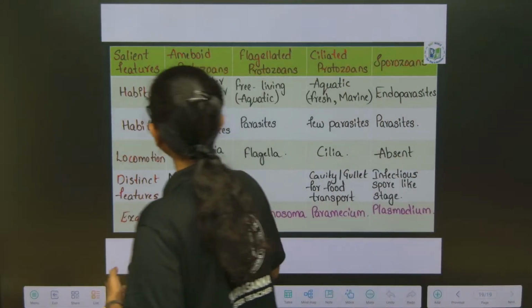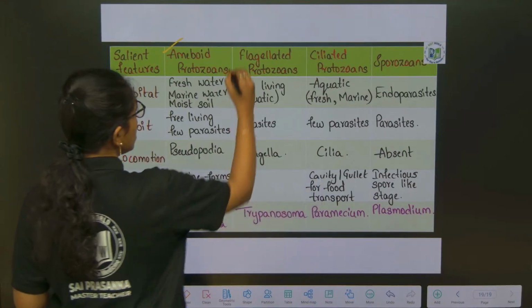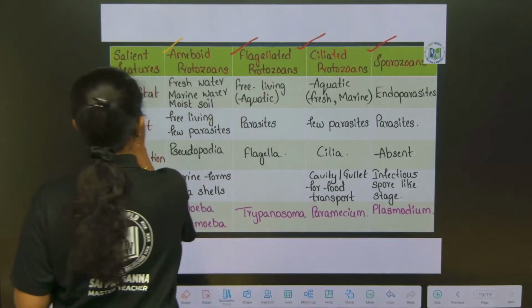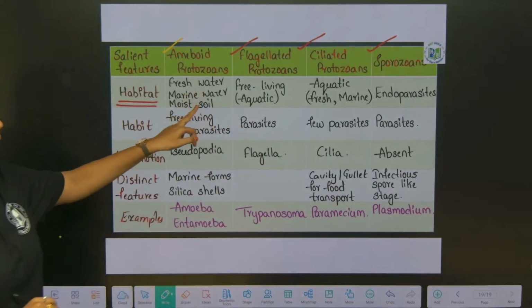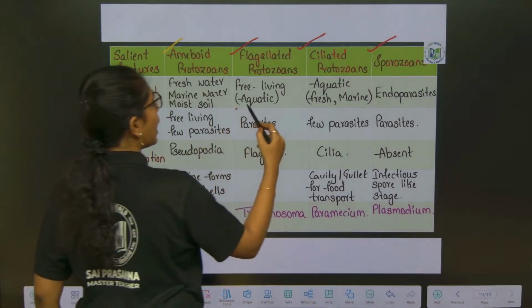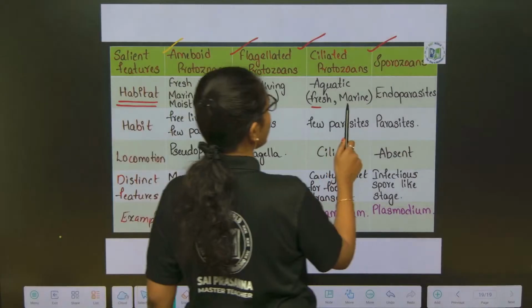Here you see amoeboid protozoans, flagellated protozoans, ciliated protozoans and sporozoans. Habitat includes fresh water, marine water and moist soil for amoeboid protozoans. Flagellated are free living and aquatic. Ciliated are aquatic, fresh water and marine water.